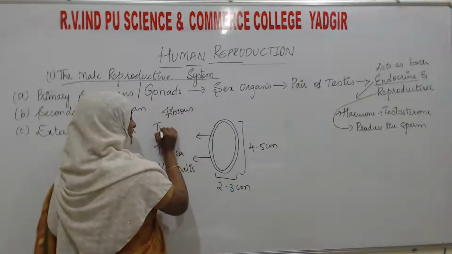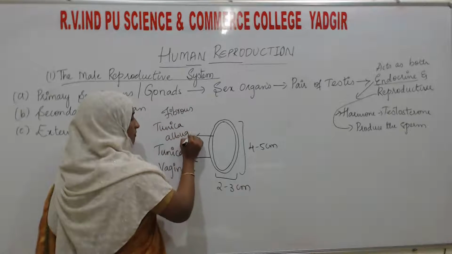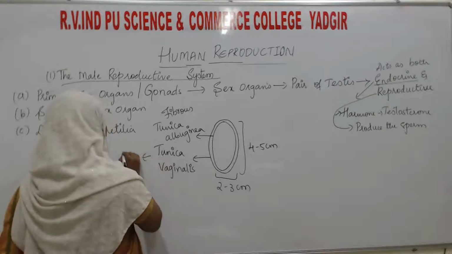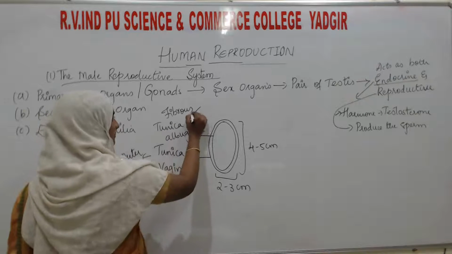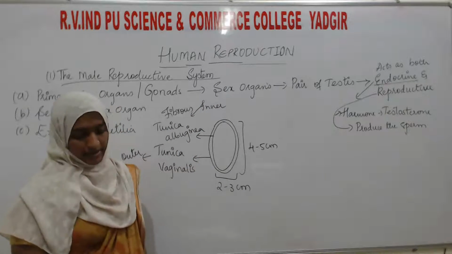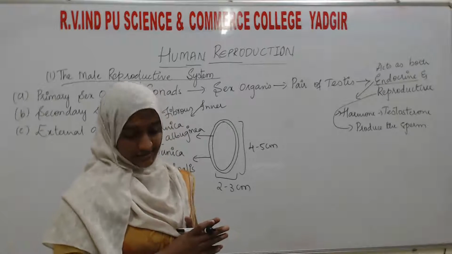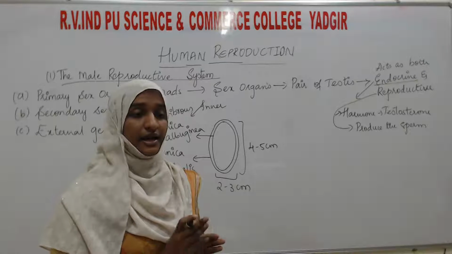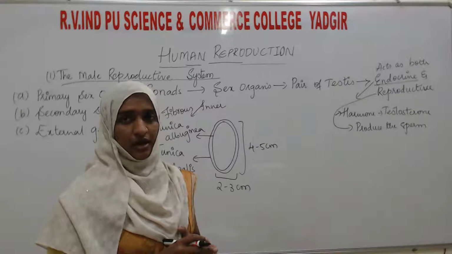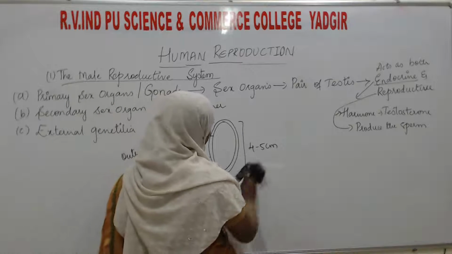This is the outer layer and this is the inner layer. Next, each testis is further divided into around 250 compartments. How many? 250 compartments. I will show you here.